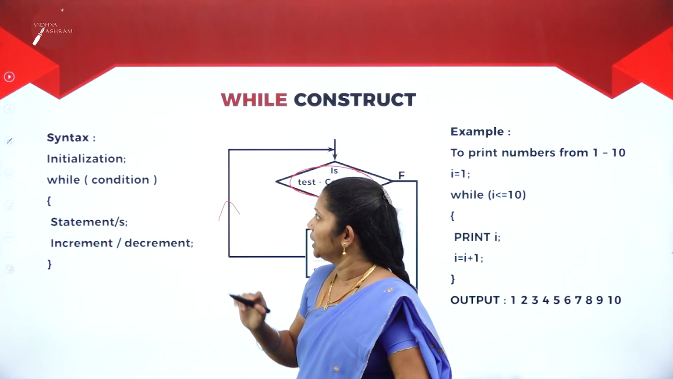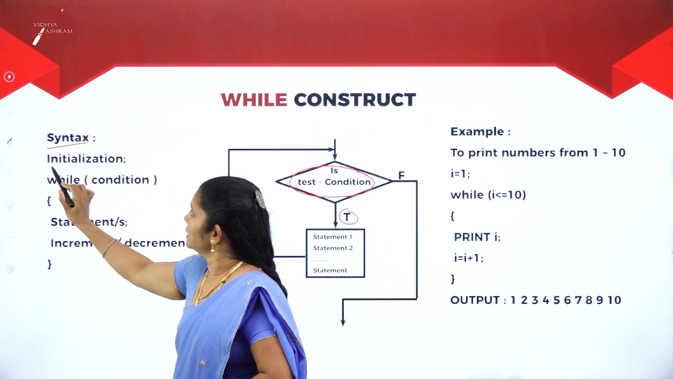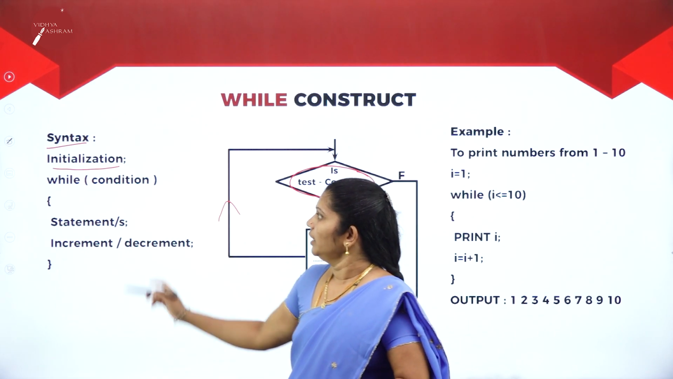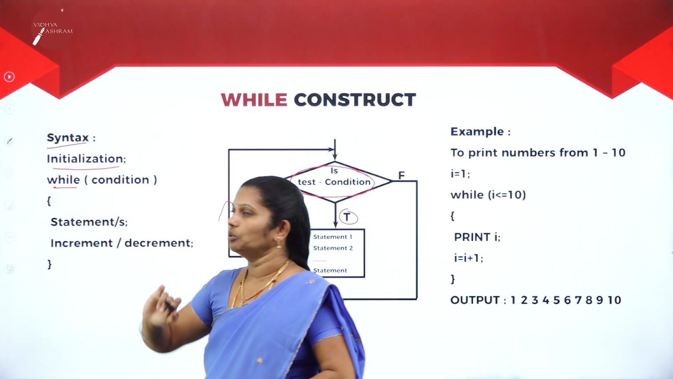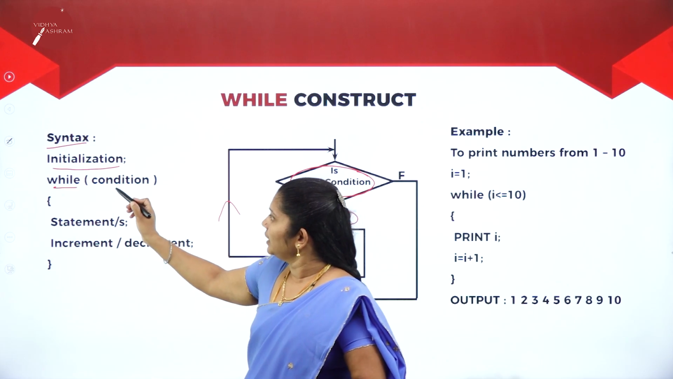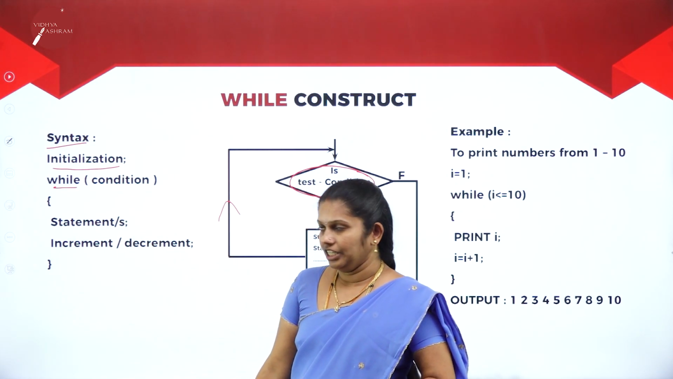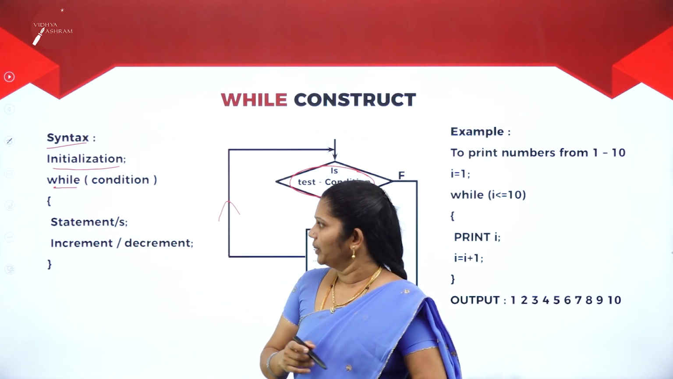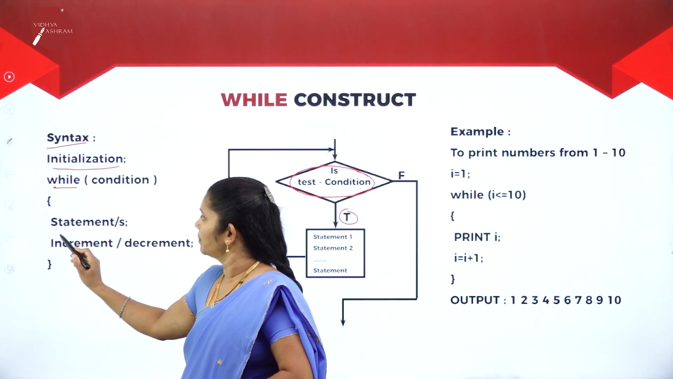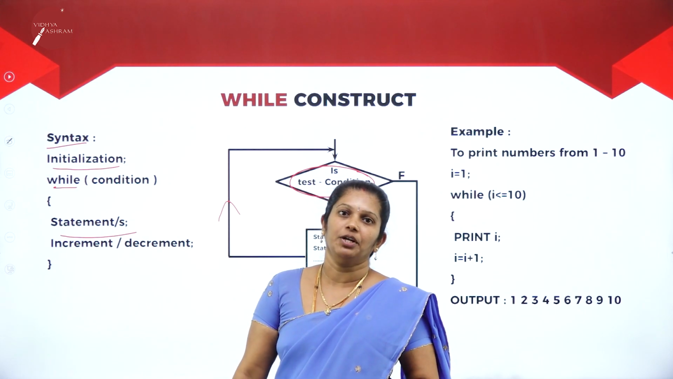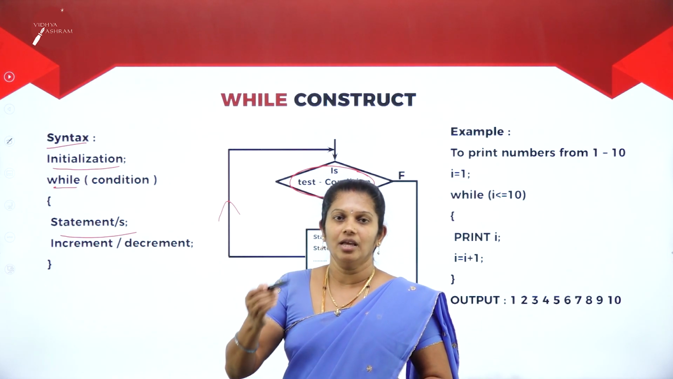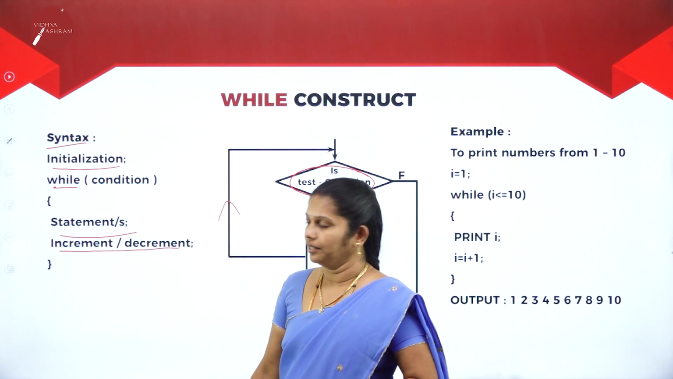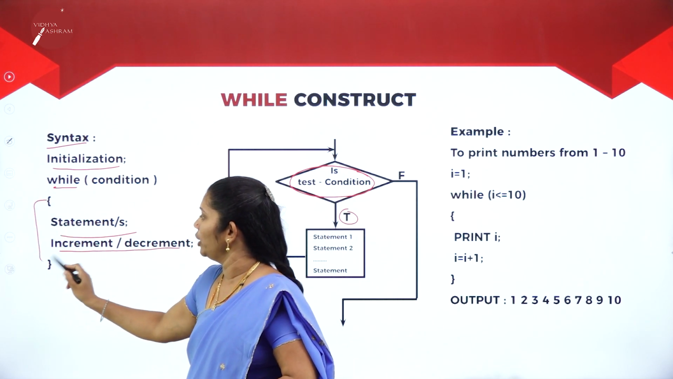If you observe the flowchart, first in the syntax, we initialize whichever variable we want. Then, compulsorily, you have to use the keyword while. Inside the bracket, you write the condition, whatever condition you want. Then inside the curly brackets, write down the statement which you want to execute or print. Then write the increment or decrement operator. Then close the while loop.